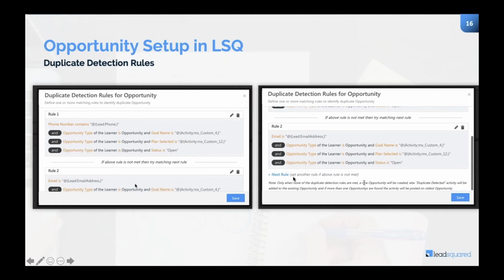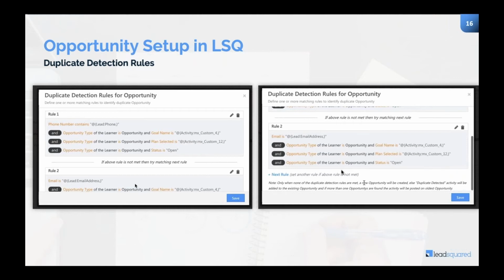The third rule can also be added. The third rule can itself be that if just the goal name is the same, it's fine, and the status is open, it's fine. Consider it as a duplicate. You can even set up a fourth rule or fifth rule, until you are confident that you have covered all the scenarios, and any opportunity coming in has passed all these sets of rules, then only it should be considered as a unique opportunity.